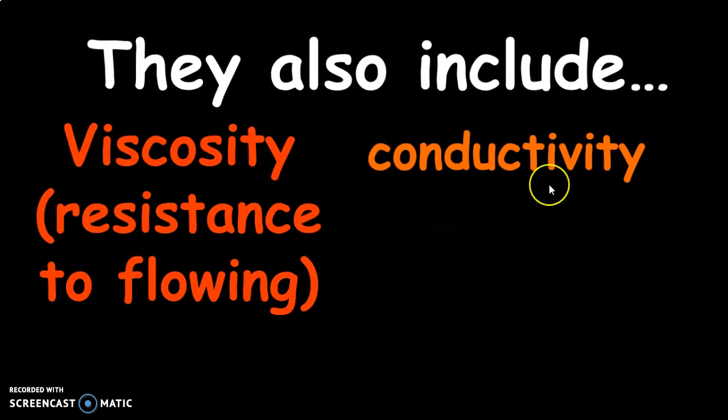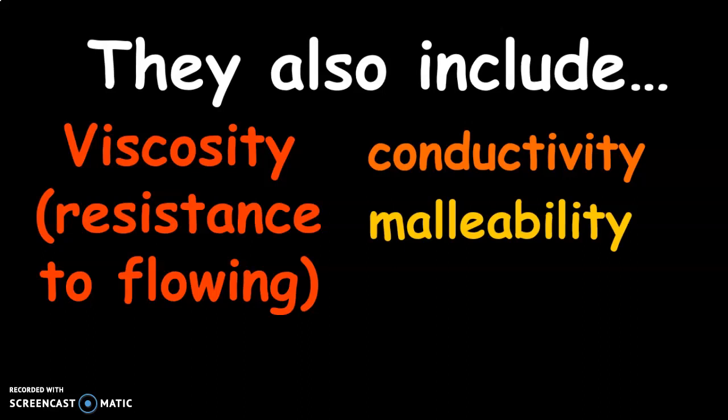Conductivity is also a physical property. Conductivity is whether an object is going to conduct, which means kind of like pass through, electricity or heat. If something conducts electricity, it means electricity can pass through it. If something conducts heat, it means heat can pass through it. We have malleability, which is the ability to change the shape of something. For example, clay is very malleable. You can change its shape very easily.